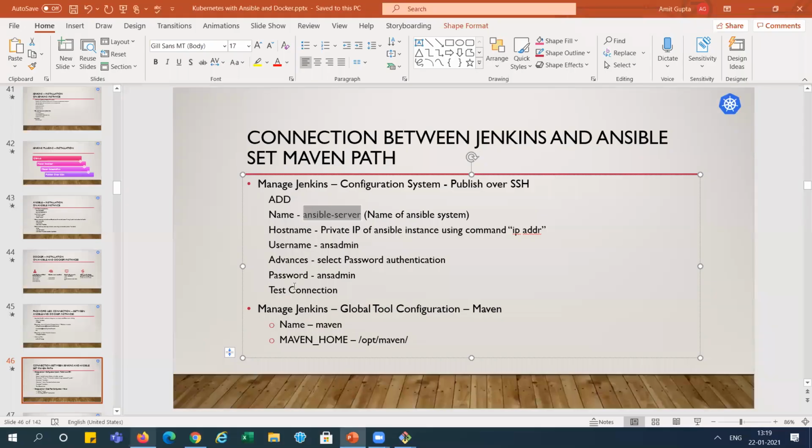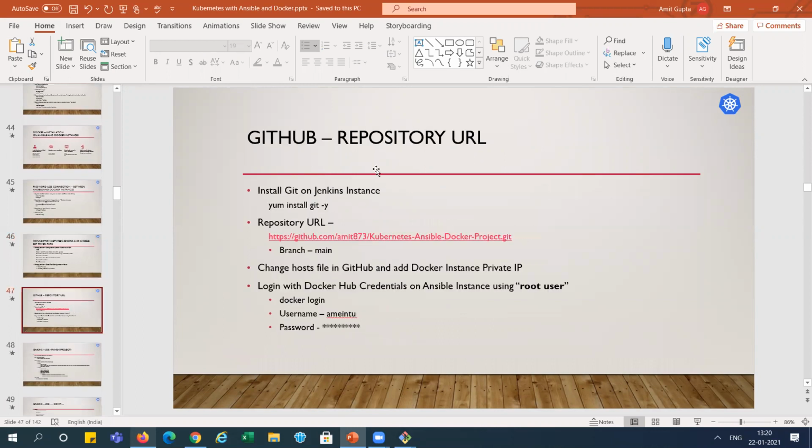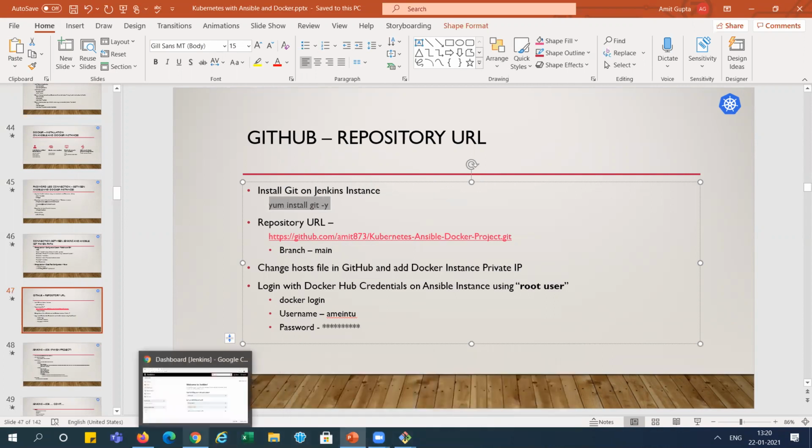So we have done these steps, and also we have already done this step, right? Hope it is clear to you, everyone, right? Now, next step, on the repository side, we can install Git on the Jenkins instance, because by default the AWS instance doesn't contain Git. So we need to install it if you are doing any activity over there. Because in Jenkins we will use GitHub, we need to install Git on that server also.